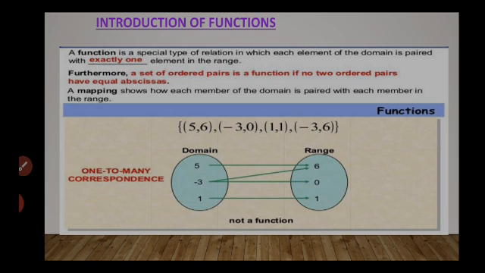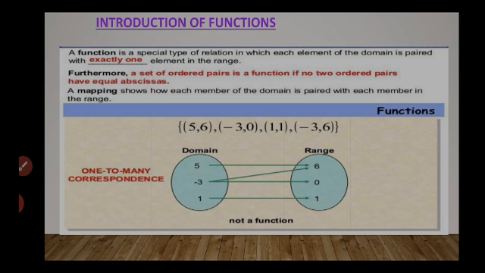Here the domain has 5, -3 and 1, and the range has the elements 6, 0 and 1. So you can see for 5, 6 is there, for -3, 0 and 6 both are there, and for 1, 1 is there. Since -3 has two images, that is why it is not a function. For every element in the domain, there should be exactly one image in the range. Okay, so this is not a function.